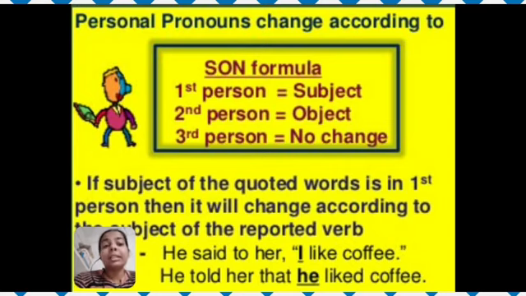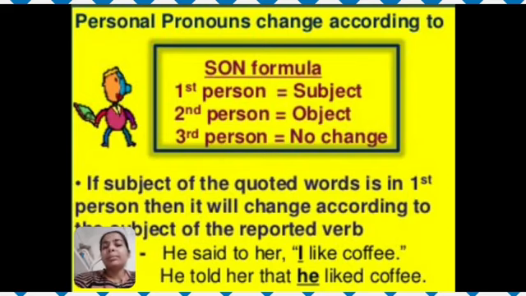So this "I," the first person, will change according to the subject. He told her that he liked coffee. So here "he" is changed according to the subject of the reporting verb.